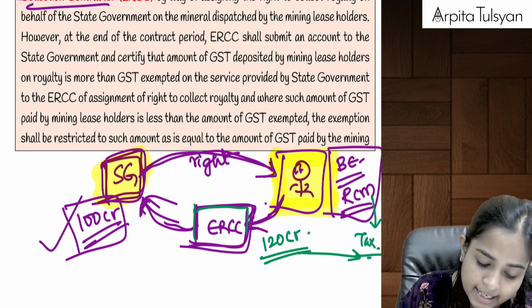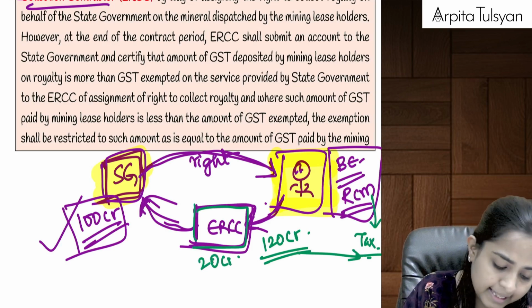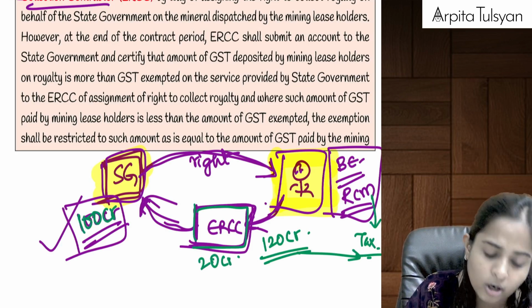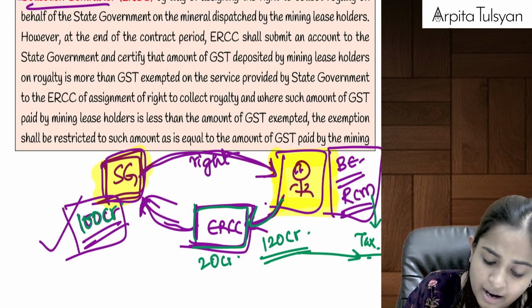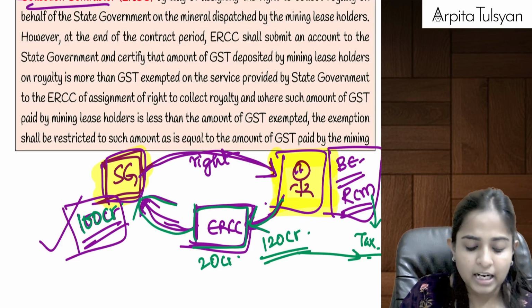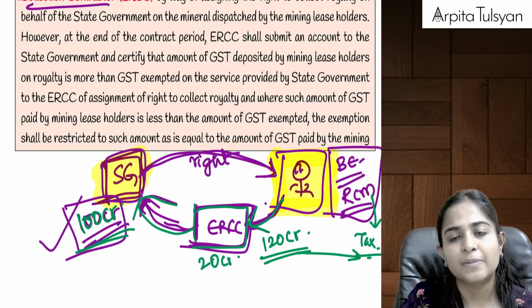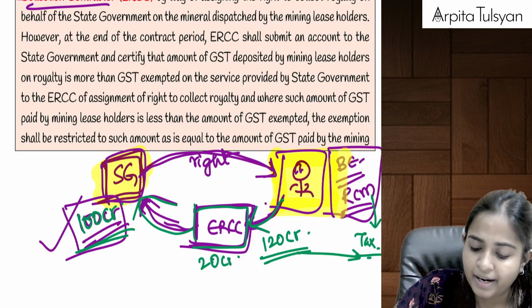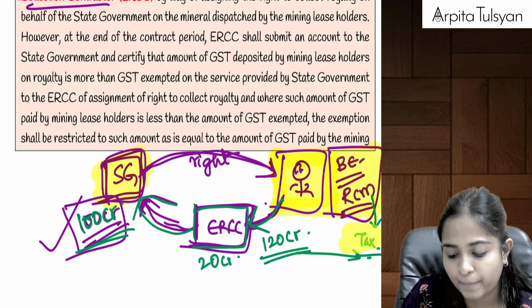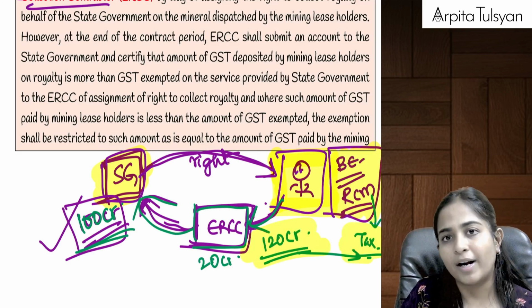Okay, so now ERCC will keep 20 crore with itself and it will pass 100 crore to the state government. Now, can you tell me again, when ERCC is paying this 100 crore to the state government, are taxes payable or not payable? Taxes not payable, because already I have paid the tax. Already the business entity has paid the tax on the entire 120 crore.